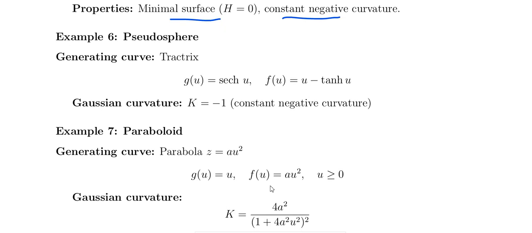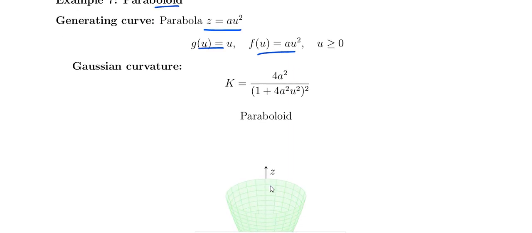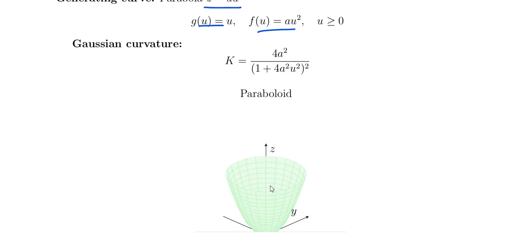Pseudosphere, the generating curve is the tractrix, that is g of u, f of u, u minus tanh u, and the Gaussian curvature is minus 1 for this one, the pseudosphere. And the paraboloid, z equals a u squared, the generating curve g of u equals u, f of u equals a u squared, and the Gaussian curvature is 4a squared divided by (1 plus 4a squared u squared) whole squared.